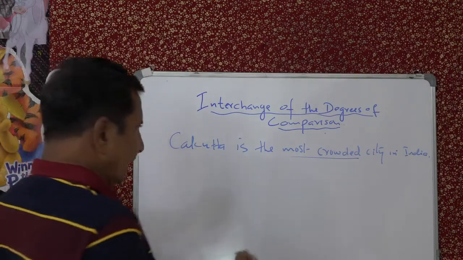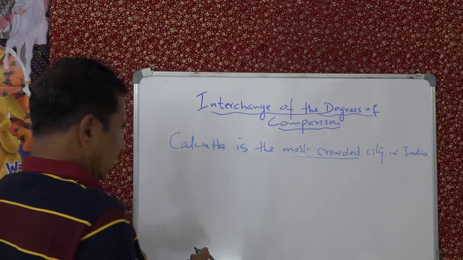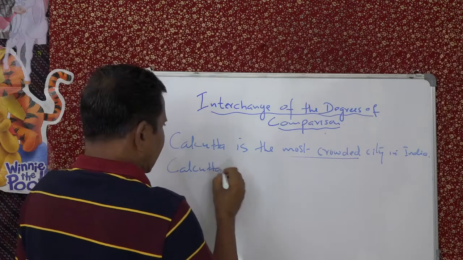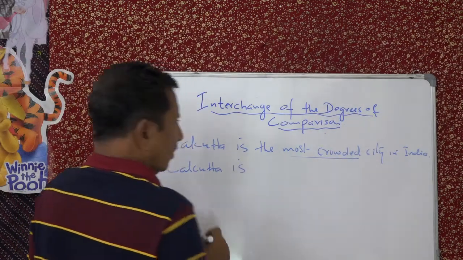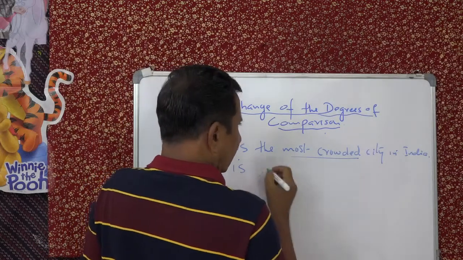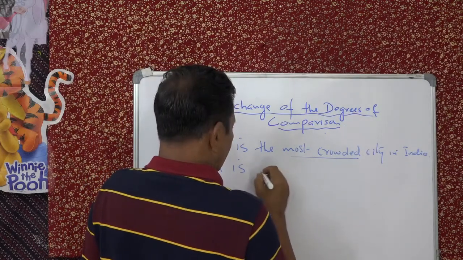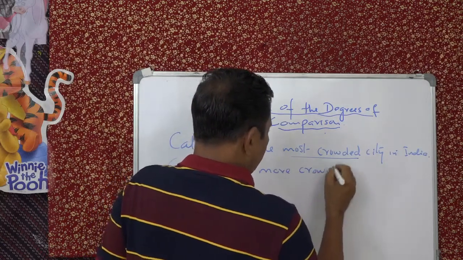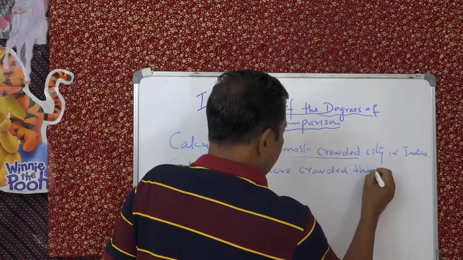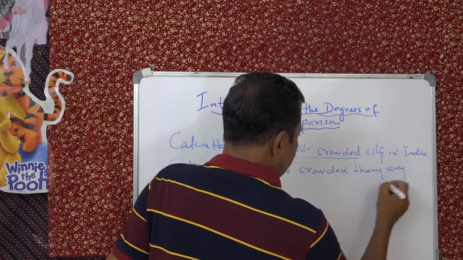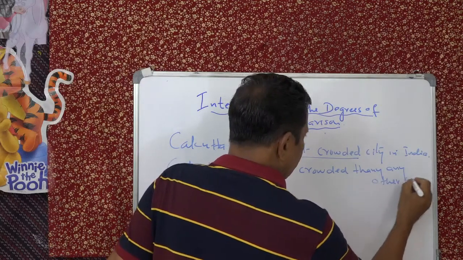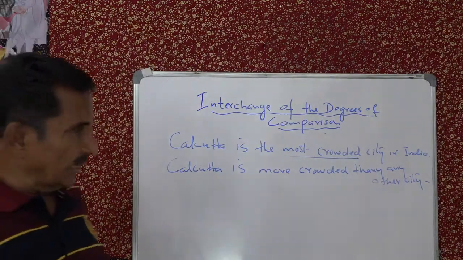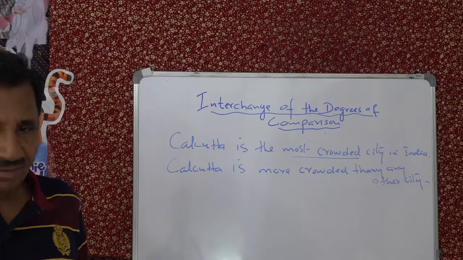Okay, let's have a comparative. Then how will you say? Calcutta is more crowded than any other city in India. Calcutta is more crowded than any other city in India. Did you get it? Yes.